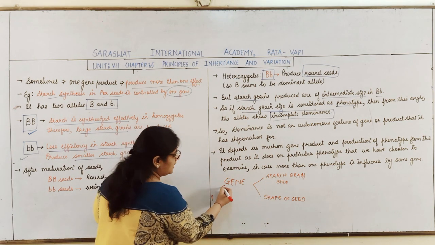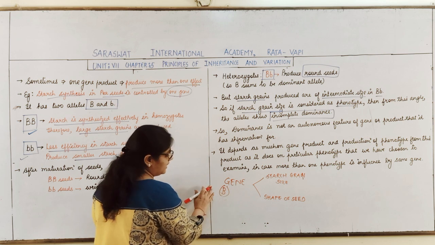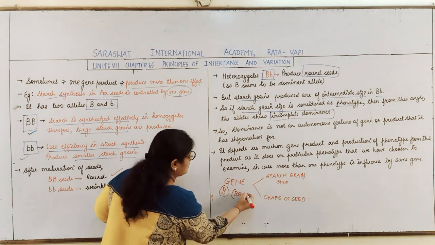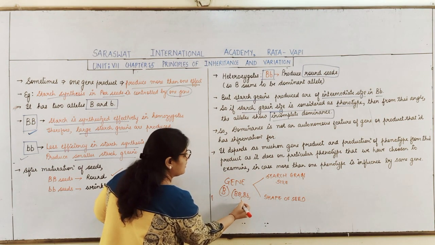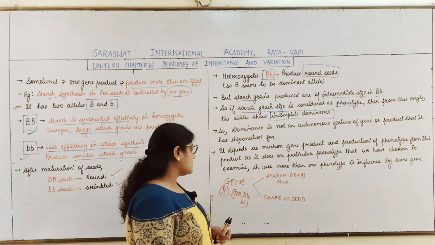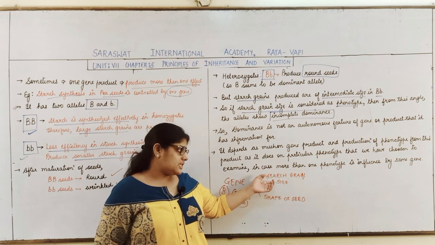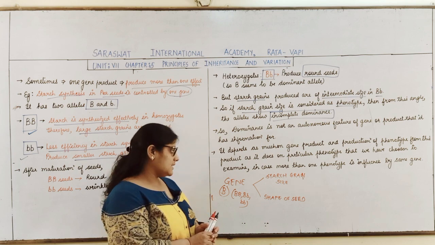Which gene? The gene B, right? These are the three forms of this gene. Now this gene shows two effects: size of the starch grain and shape of the seeds.